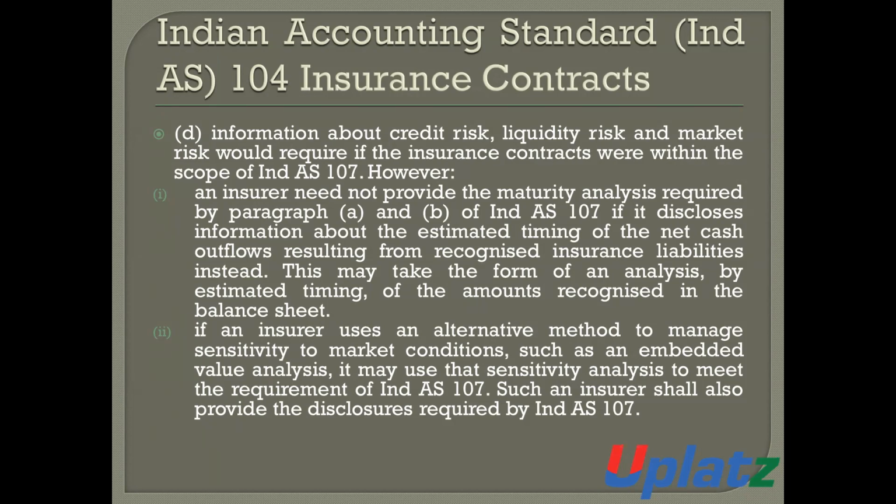However, the insurer need not provide the maturity analysis required by paragraphs A and B of IND AS 107 if it discloses the information about the estimated timing of net cash outflow, resulting from an analysis by estimated timing of the amount recognized in the balance sheet.